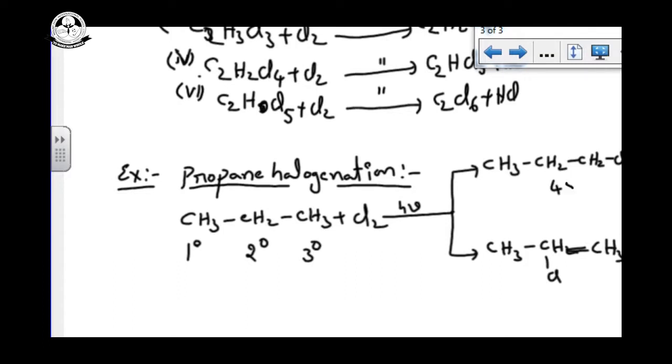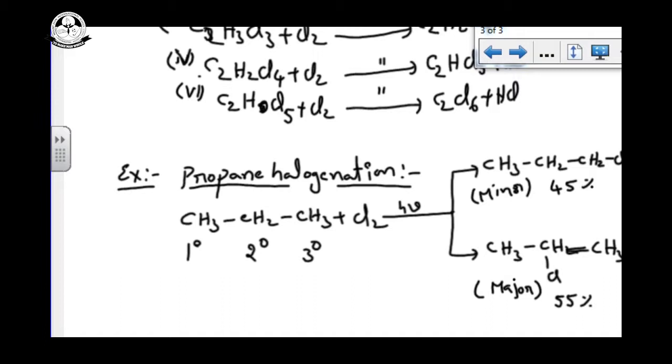Which is the major product and which is the minor product? Secondary is major, it is 55%, and the primary one is minor, that is 45%. So the second one is the major product for us. Why do we say the second one is the major product? How can you say the compound is more stable? Based on the number of alpha hydrogens.